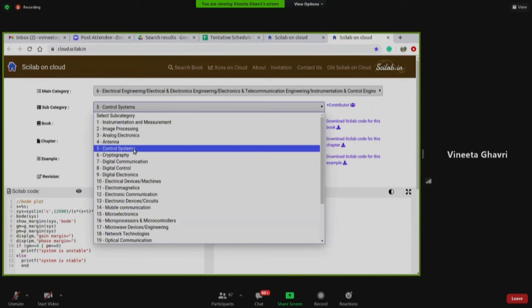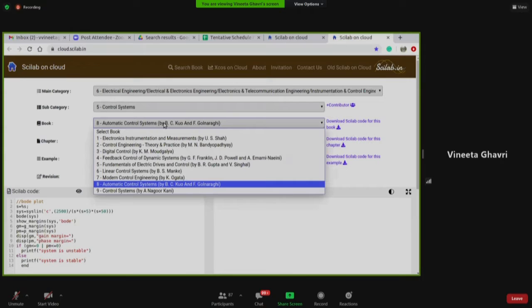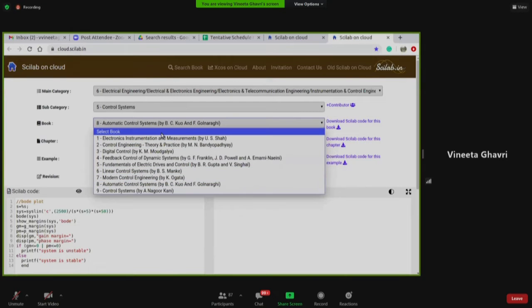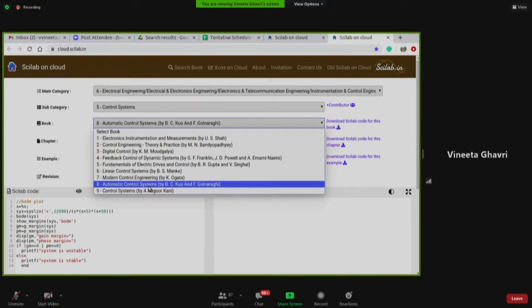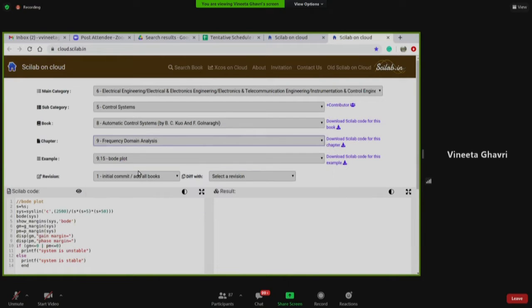So I'm going to select control systems. Then the books listed in control systems are 9 books. I'm going to select Automatic Control System by BC Kuo. And then I'm going to select the chapter. So it has 9 chapters. I'm going to select frequency domain analysis.